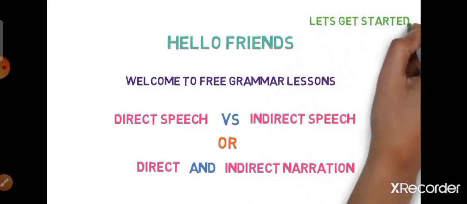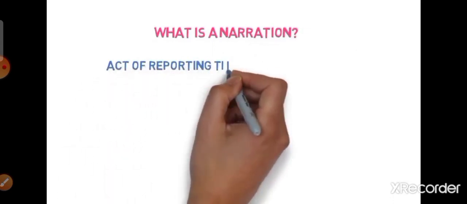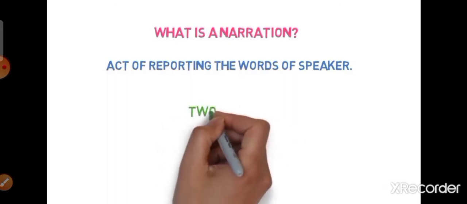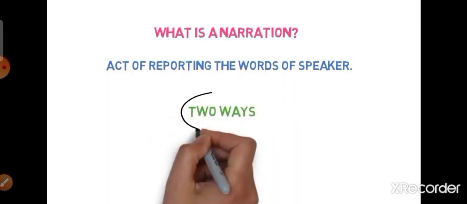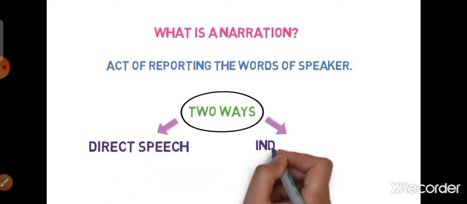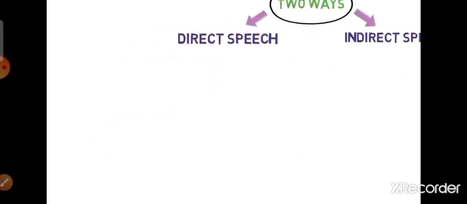Let's get started. First, what is narration? Narration is the act of reporting the words of the speaker. That is, how you are representing the way a person has spoken. There are two main ways of reporting the words of the speaker. First one is direct speech and second one is indirect speech. Let's look into each of them in detail.